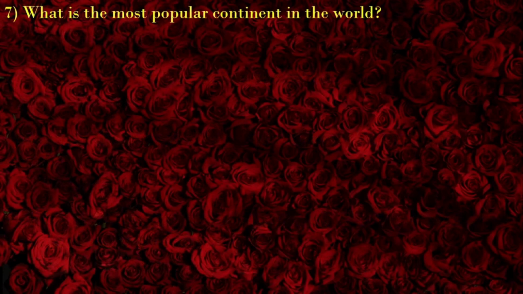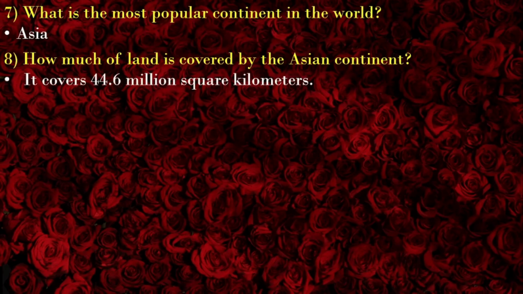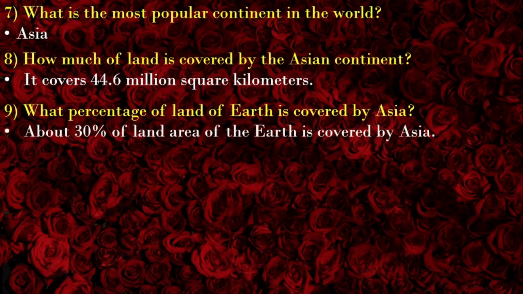Seventh, what is the most populous continent in the world? Obvious, Asia is the most populous. How much of land is covered by the Asian continent? Out of the total land, it covers 44.6 million square kilometers. 9. What percentage of land of Earth is covered by Asia? We are just considering only the total surface of the land. About 30% of land area of the Earth is covered by Asia.